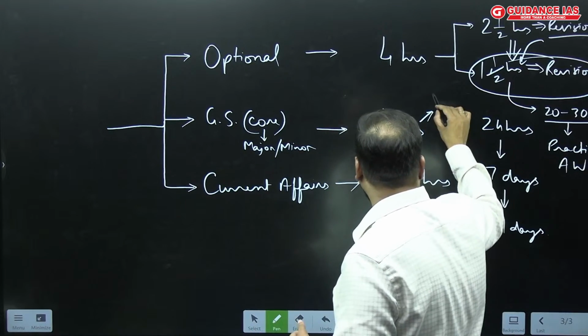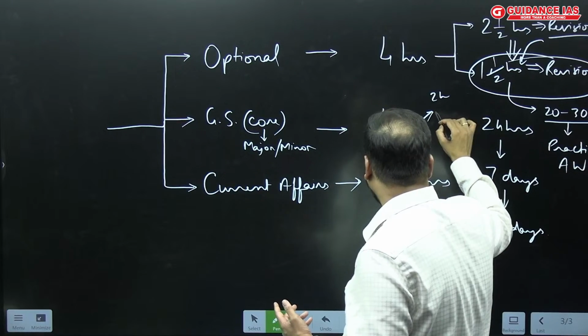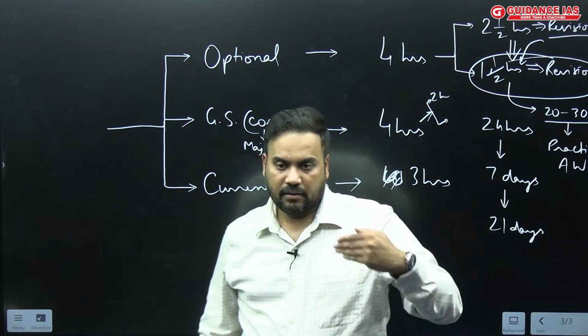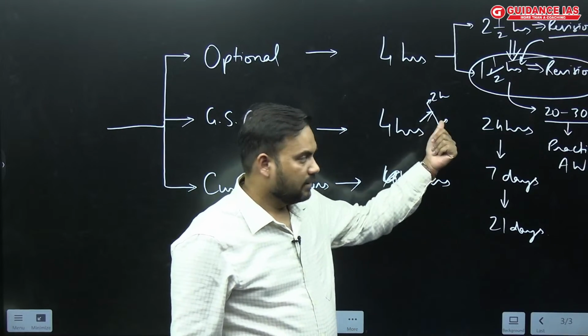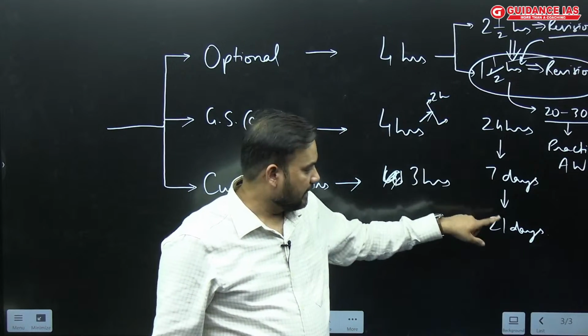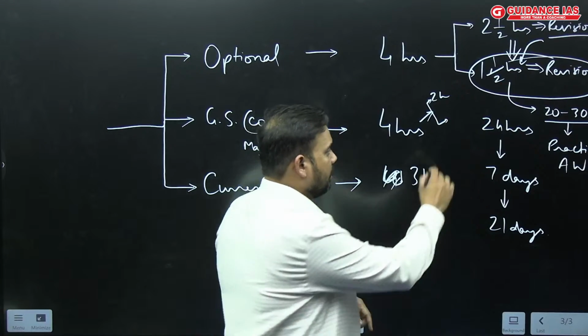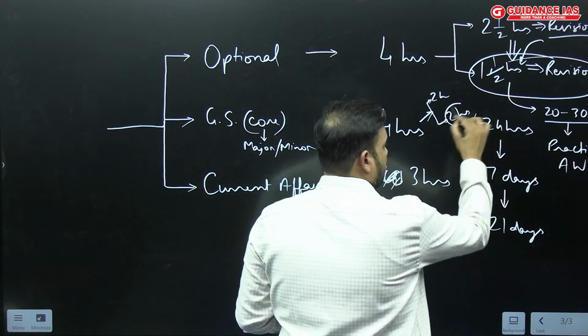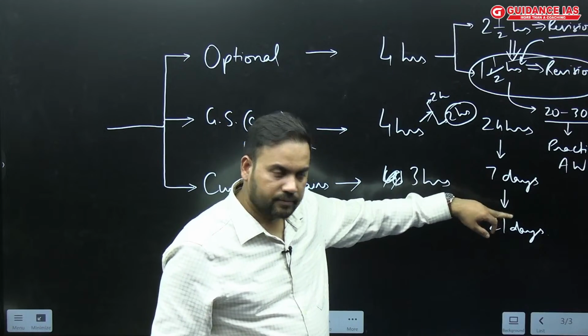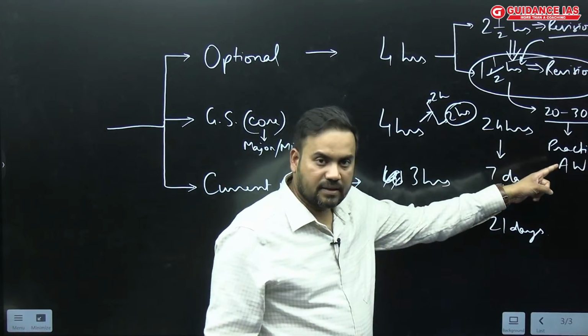Suppose I am devoting 2 hours or 2.5 hours for the study, then within 24 hours it should be revised. After 7 days, again the revision, then after 21 days, again the 2 hours should be devoted to these cyclic revisions, along with the answer writing.